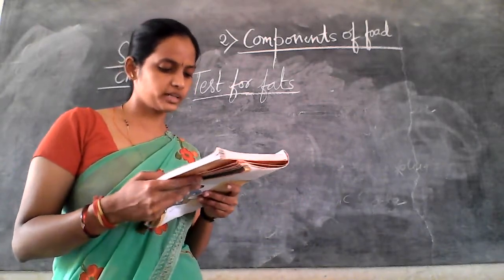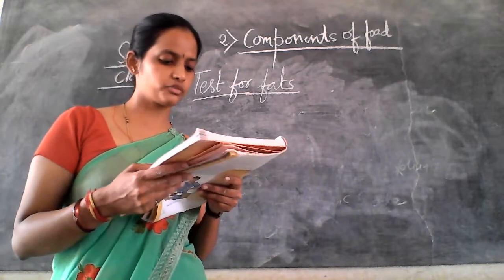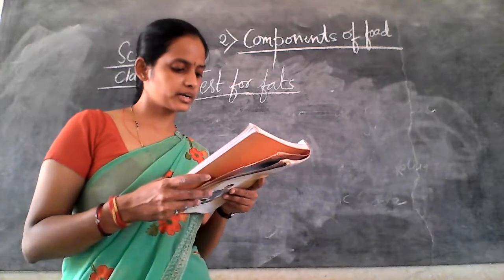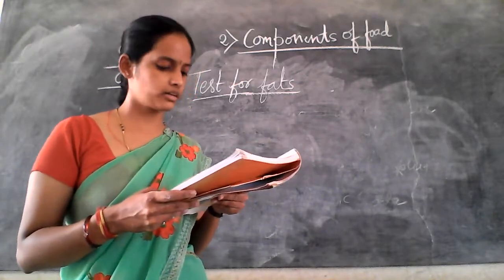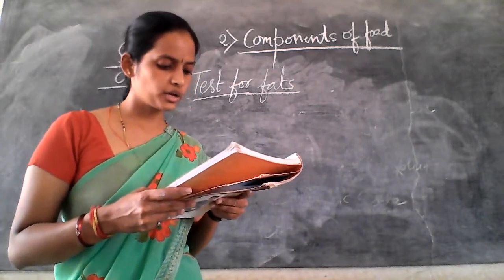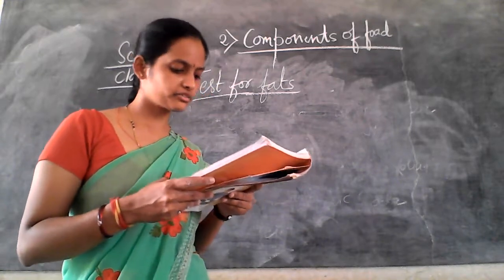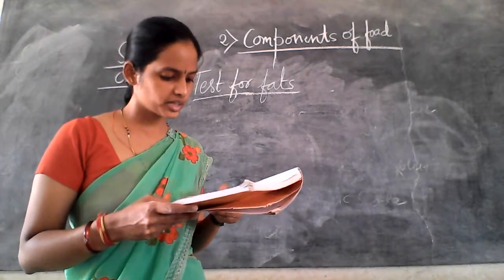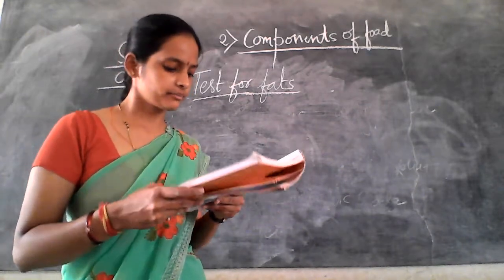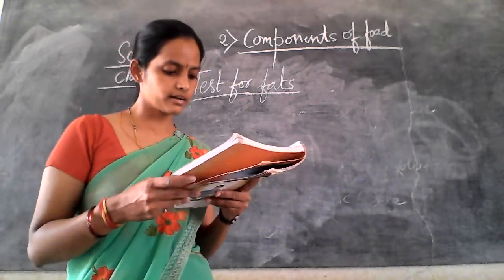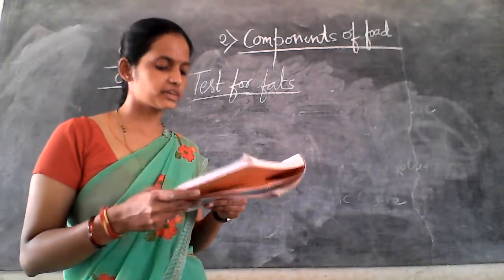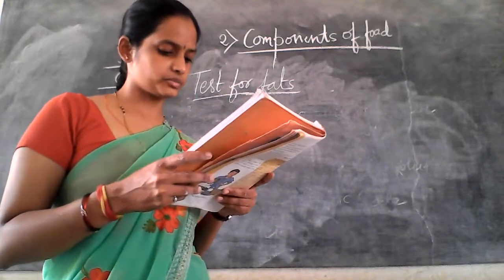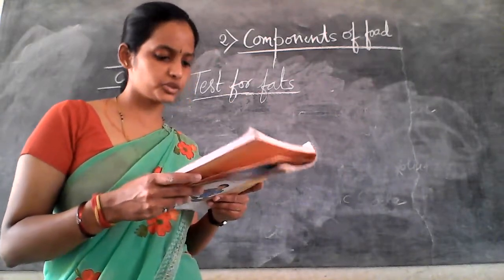So what do these tests show? Are fats, protein and starch present in all the food items you have tested? Does a food item contain more than one nutrient? Do you find any food item that does not contain any of these nutrients? We test food items for three nutrients: carbohydrates, protein and fats. There are also other nutrients like vitamins and minerals that are present in the food items. Why do we need all these nutrients?